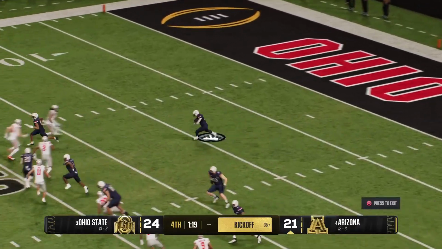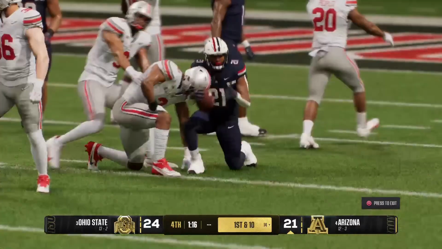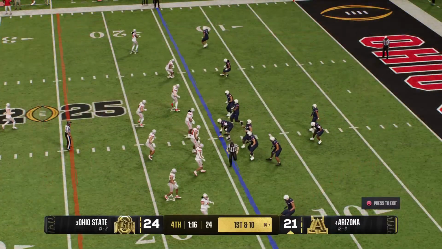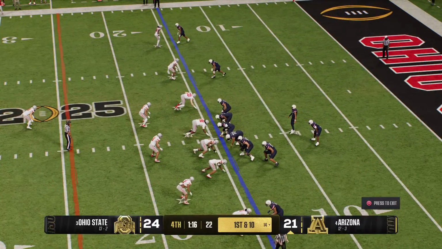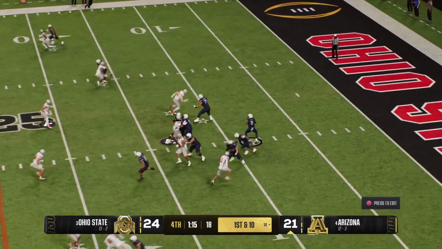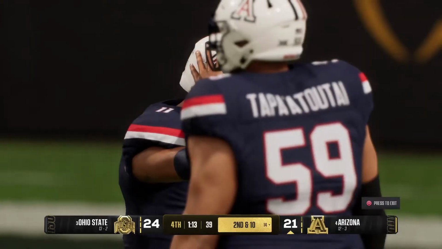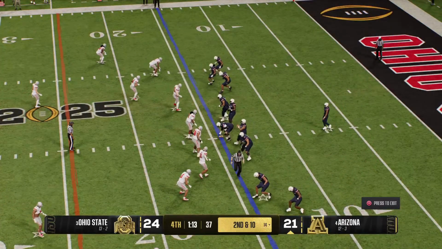He'll return it from inside the 5. Returner tackled right there. That's where they'll start the drive. Here comes the Arizona offense back out on the field. This drive is important. Last one ended in an interception. Let's see if they can get it going here. Lets it go quickly. Pulls incomplete. Broken up by the defender nicely that time.